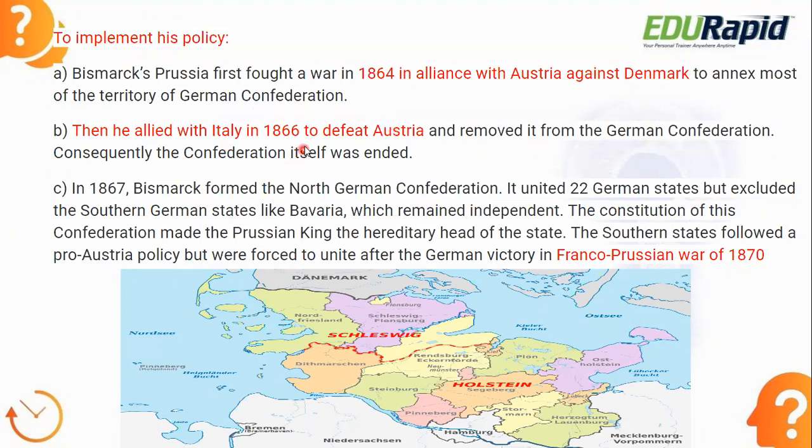Okay, so what happened in the next war? He aligned with Italy, not only with Italy, he aligned with France, he aligned with Russia. Okay, and he again fought the war against Austria only and removed it from the German Confederation.